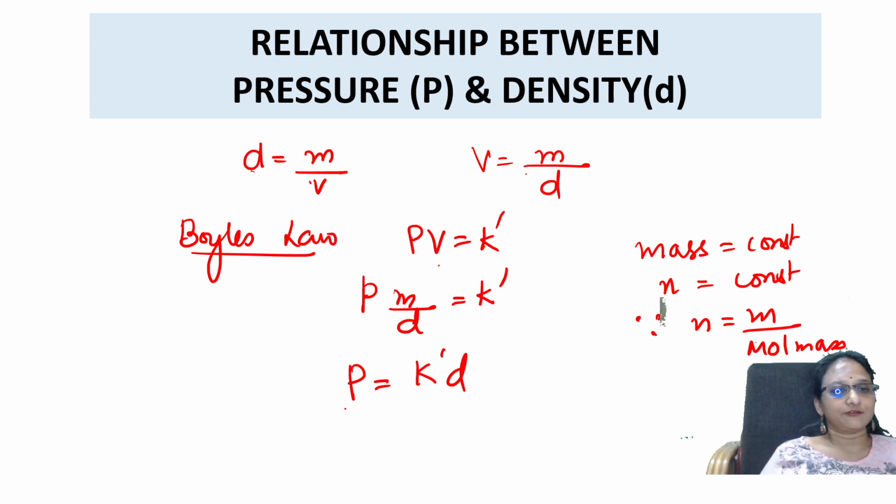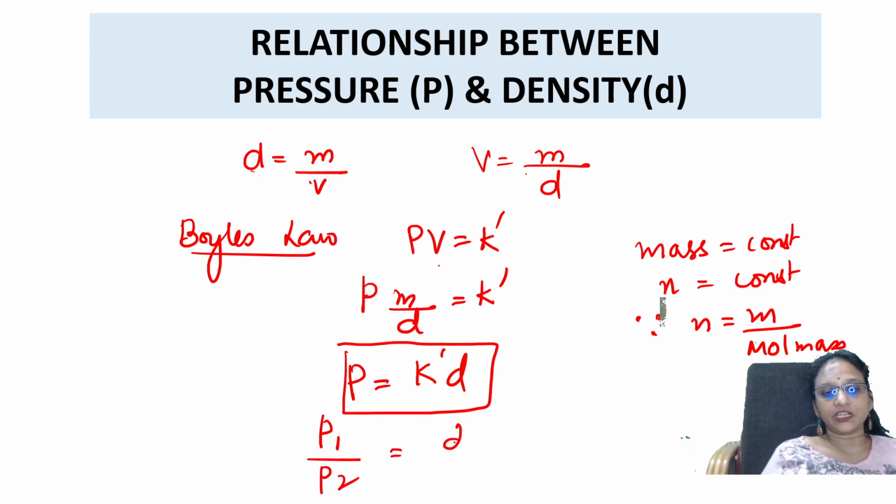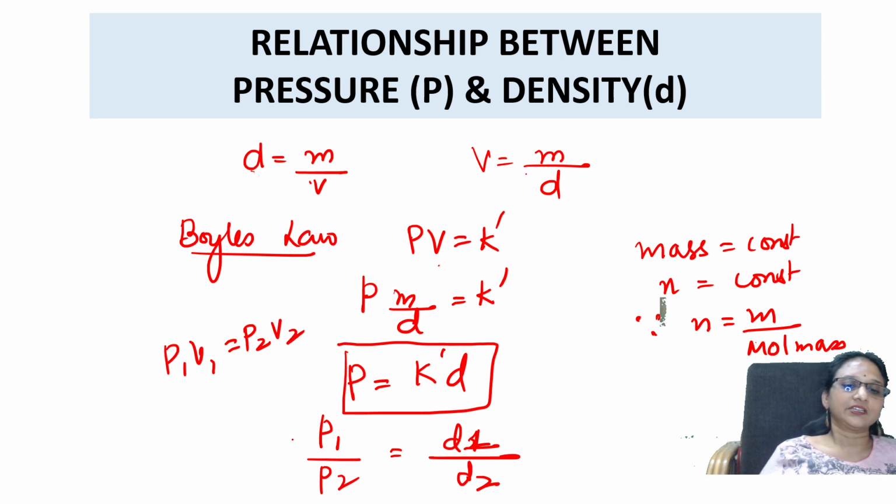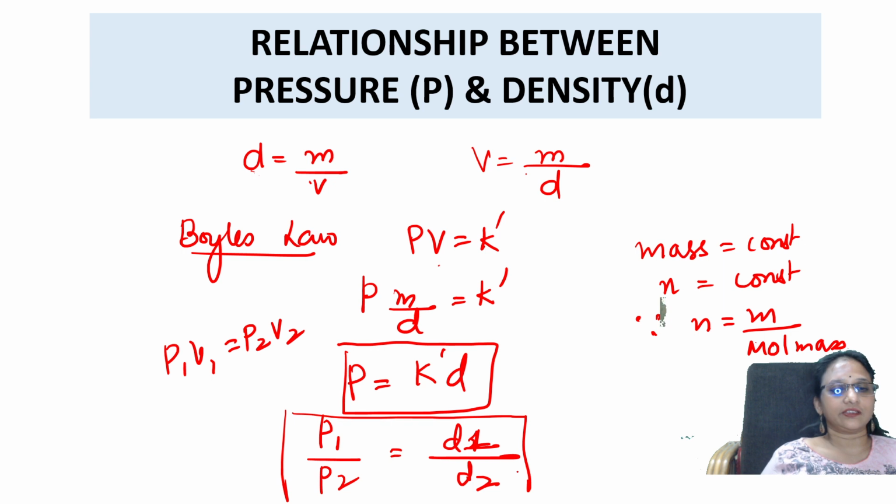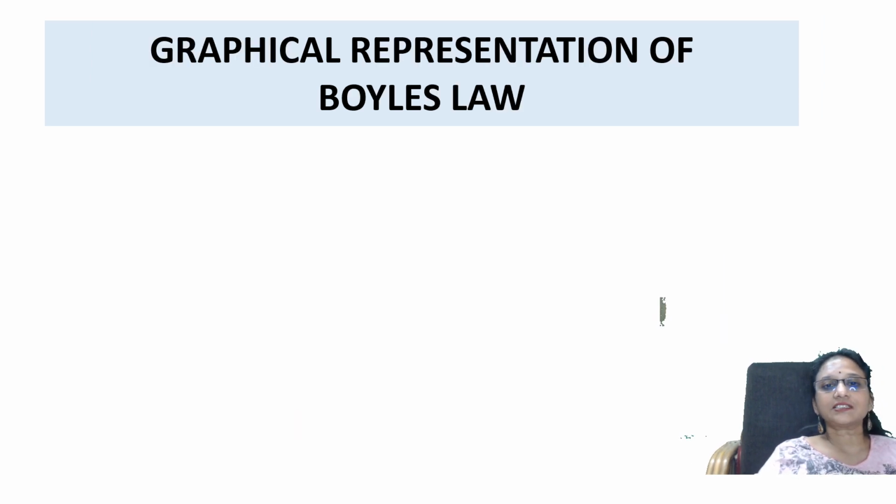Okay. Now pressure is equal to K prime D. This is one pressure density relationship. So according to the earlier one, P1 by P2 is equal to D1 by D2. We have this formula, no? P1 V1 is equal to P2 V2. So instead of that, I have made it into density. This is one more formula relating your density. Done, students? Easy? Easy.